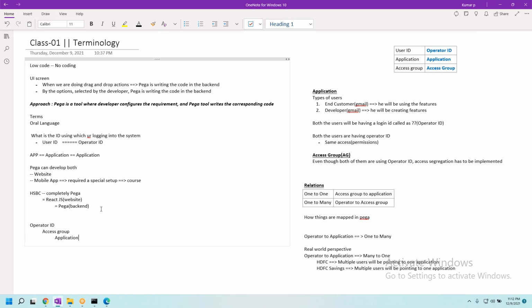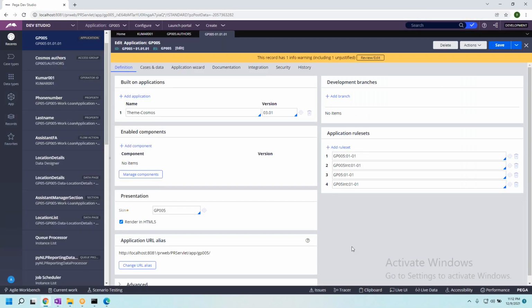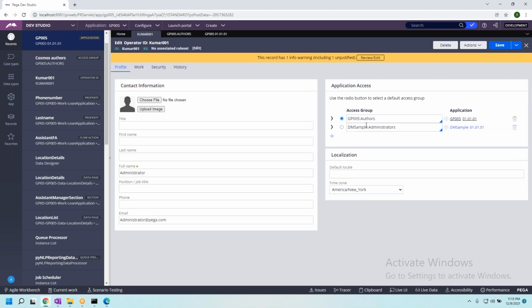Okay. No. Now that is the reason you are able to see GP005 when you log in. Now let me make a small change. See here, how many access groups are there? Two access groups, right? I am pointing this to this one. Okay, I'll just simply save.